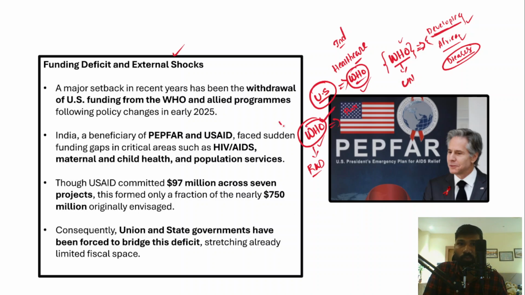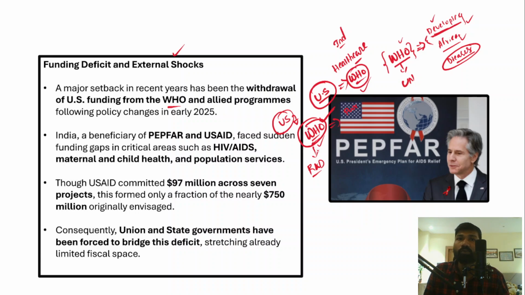But if countries like the US, which provide major funding to WHO, withdraw from the WHO, then of course it affects the Indian healthcare system as well, right? So you can see here that the major setback in recent times is the US withdrawal from the WHO, right? So whatever programs WHO is sponsoring for healthcare in other parts of the world also get affected by this.